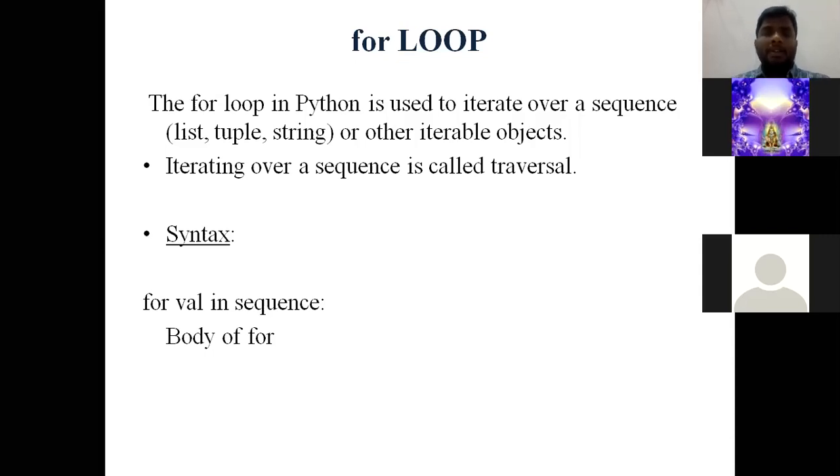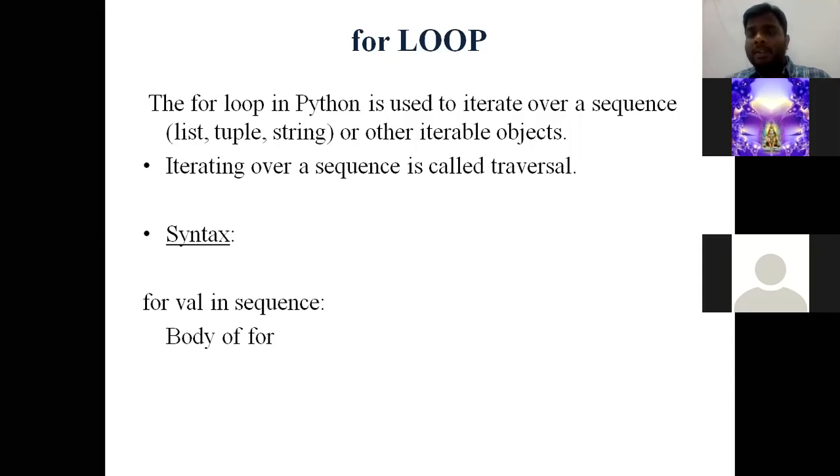Coming to the first loop, the for loop. The keyword we are going to use for this type of loop is for. The for loop in Python is used to iterate over a sequence such as a list, tuple, or string. So what is a sequence here? We shall discuss it once we come to the example.